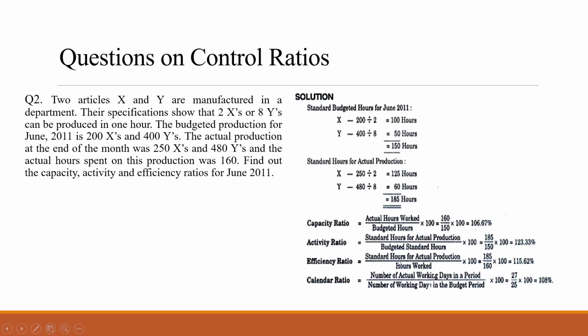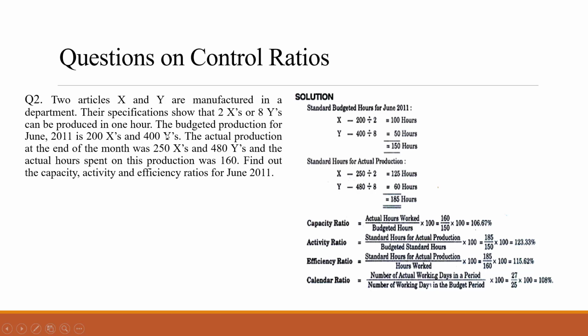Next is efficiency ratio. Standard hours for actual production. Again 185 divided by hours worked or actual hours worked. Actual hours worked is how much? 160, right? Actual hours worked is 160. So 160 into 100, we are getting the efficiency ratio as 115.62%. This is also favorable. Why? Because it is more than 100%.